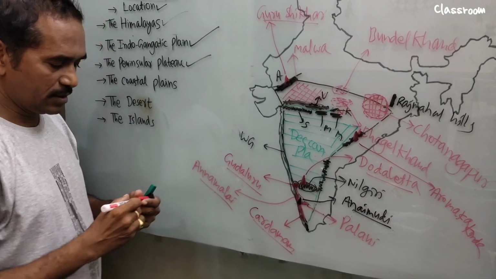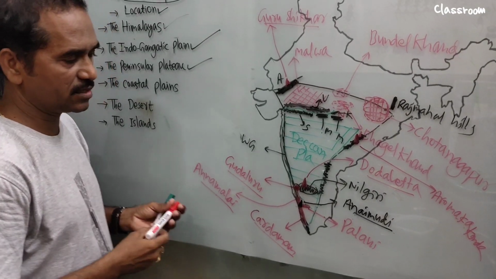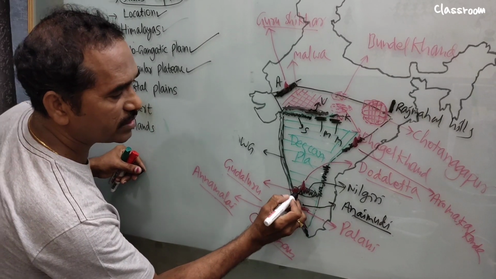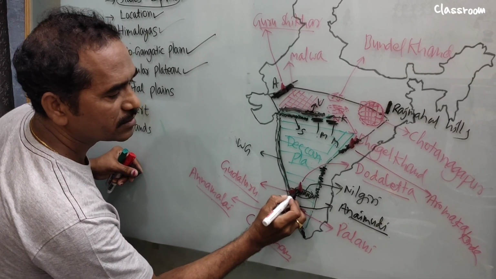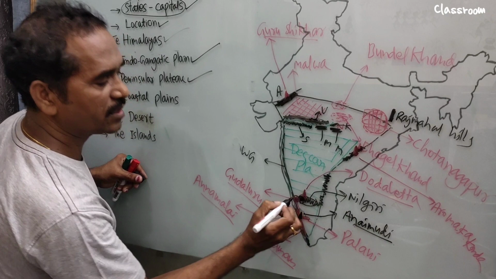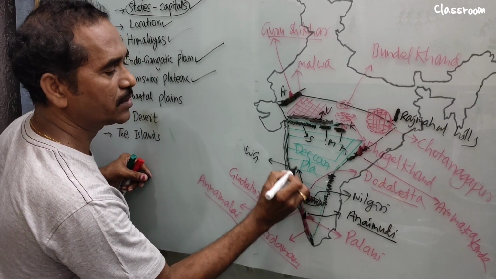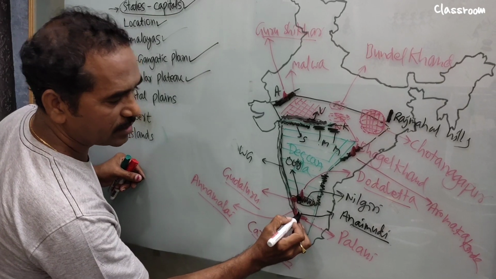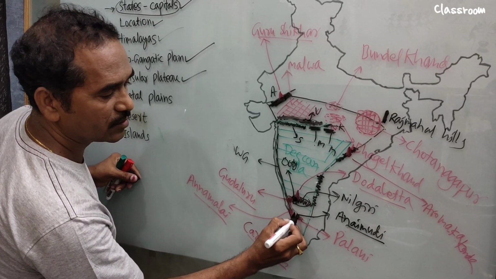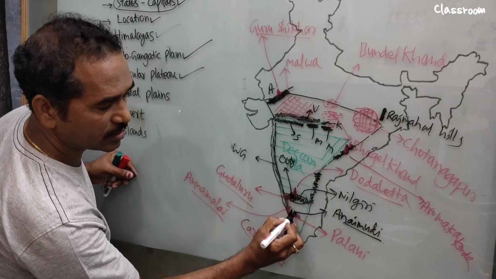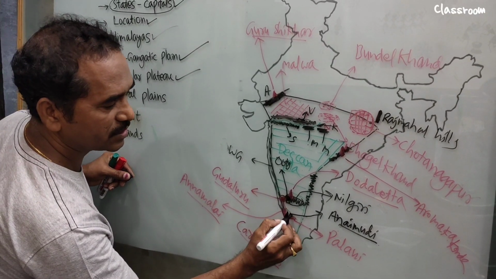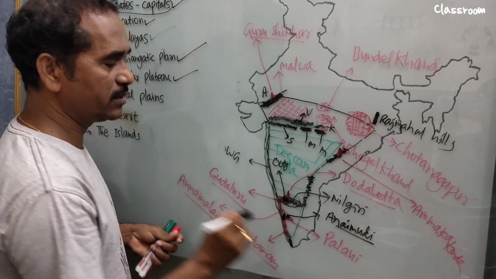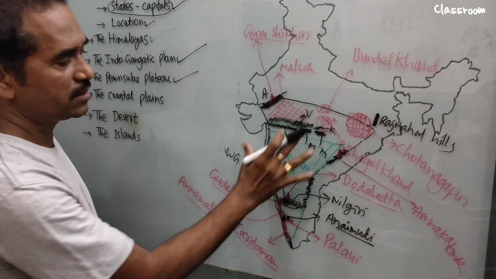Now we see some hill stations. A very famous hill station in South India is Ooty. Ooty is located in the Nilgiri Mountains. Ooty is also known as Udaka Mandalam. Also, in the Palani Hills, on this side, Kodaikanal. Have you ever heard of Kodaikanal? Kodaikanal is located in the Upper Palani Hills. These Ooty and Kodaikanal are two hill stations located in South India.